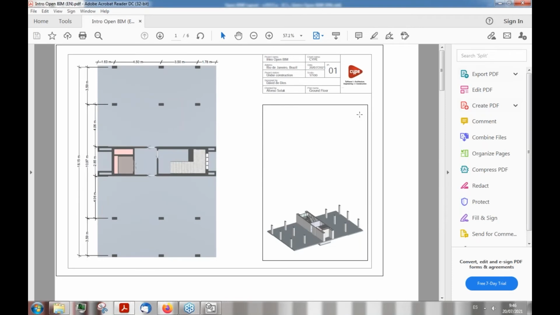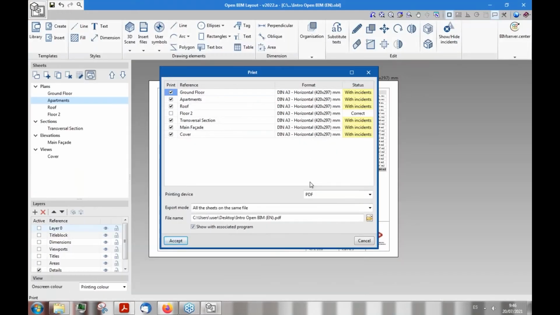Now, Afonso will continue with how all this information can be interacted with and how all the different collisions or the clashes can be resolved with all the programs available in BIMserver.center. Afonso? All right, thank you, David.